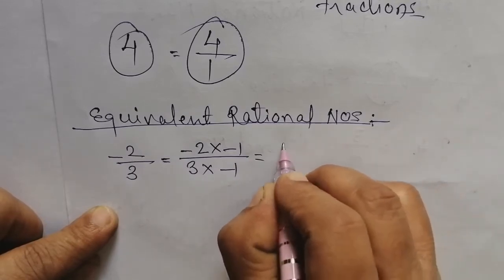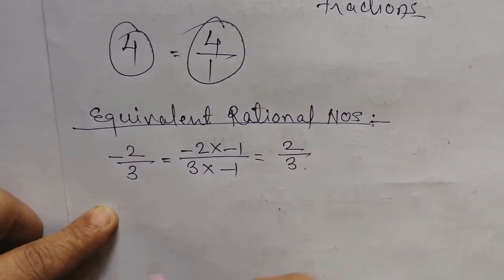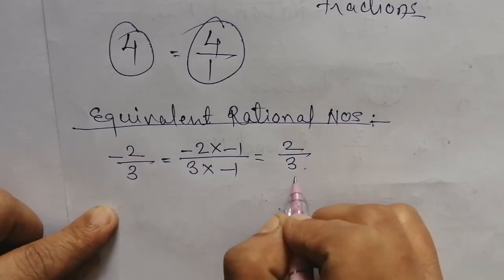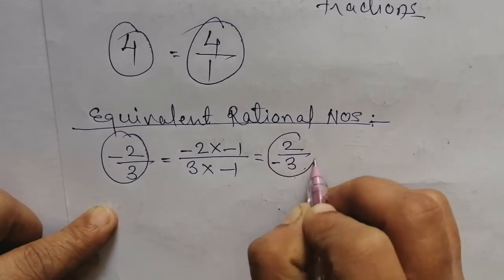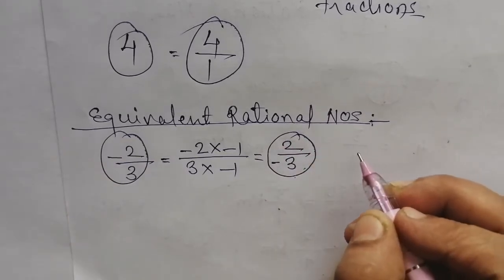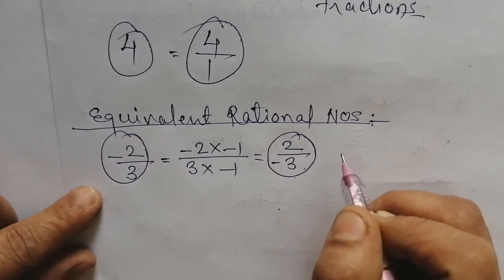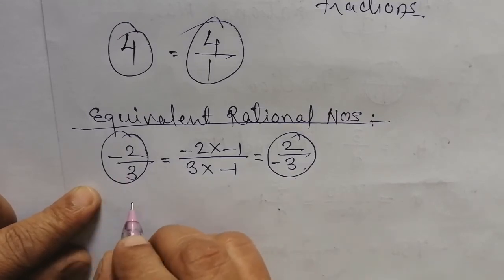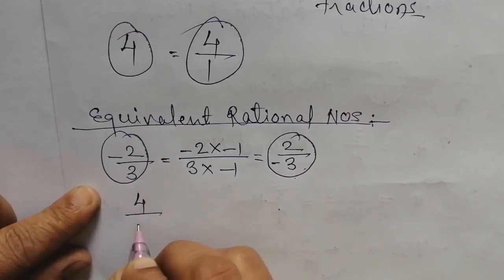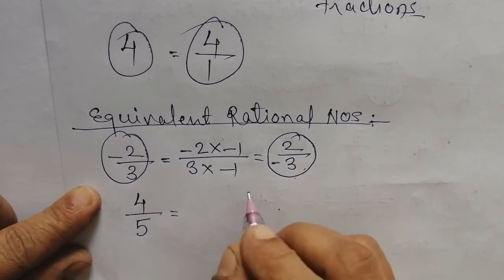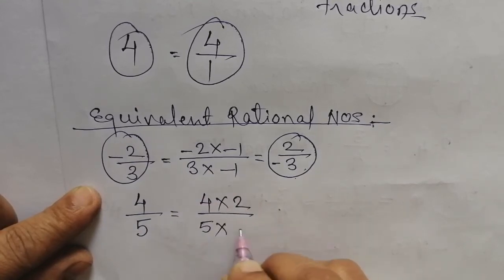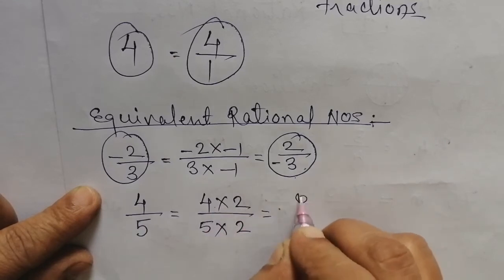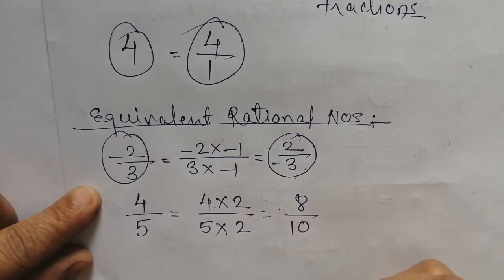Right? So this is 2 by 3, and this and this, they both are equivalent rational numbers. Same way, suppose 4 by 5 is given to you. Now 4 by 5, 4 multiplied by 2 and 5 multiplied by 2. 4 2s are 8, 5 2s are 10.